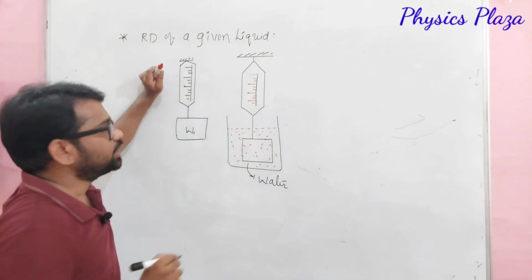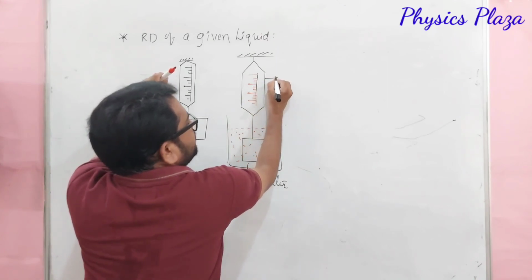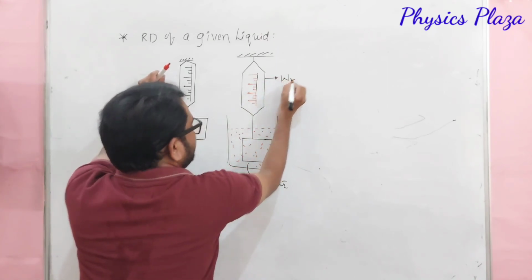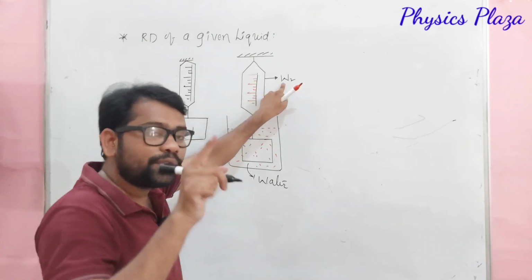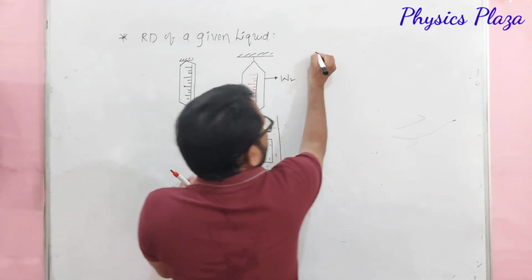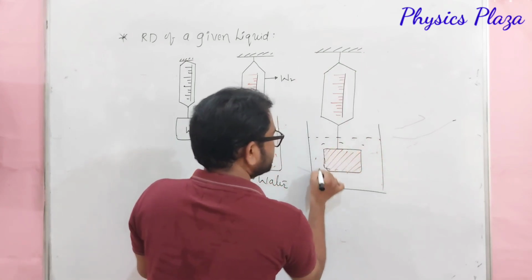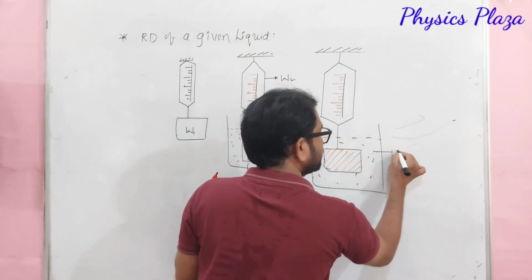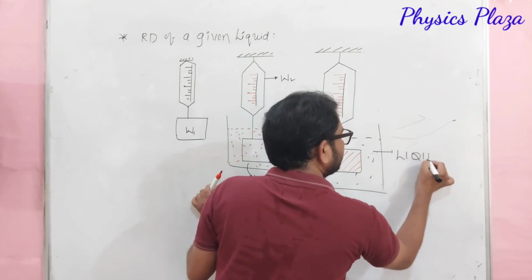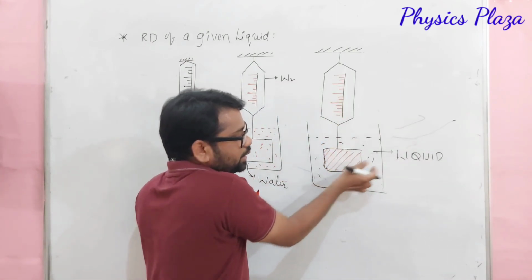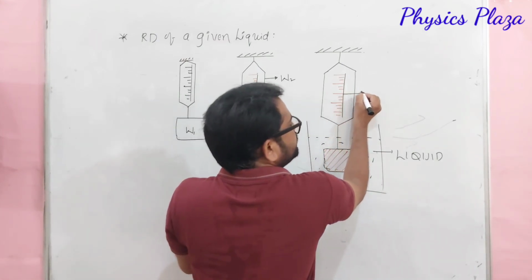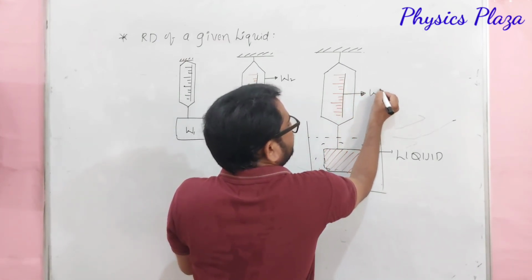And calculate the weight. So we will measure it as a W2. Children, W1 is the weight of the solid in air, whereas W2 is the weight of the solid in water. Now it is immersed in a given liquid. Children, liquid means what? Other than water. Now it is immersed in a given liquid. Then measure its weight again. Let us say it is a W3.